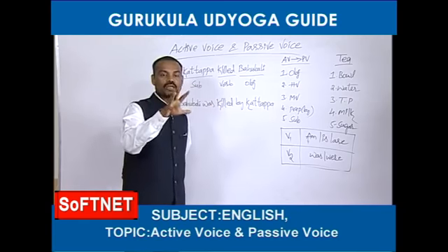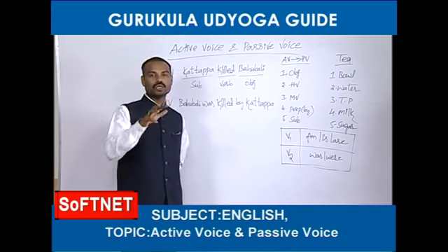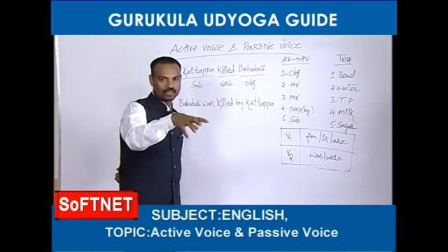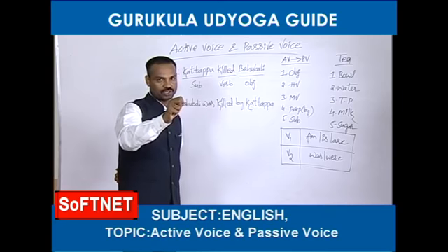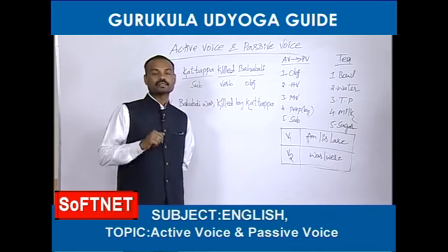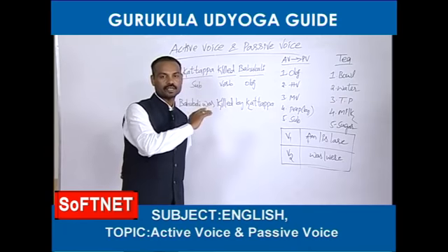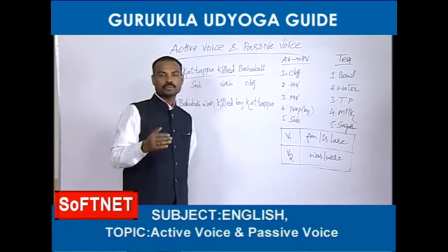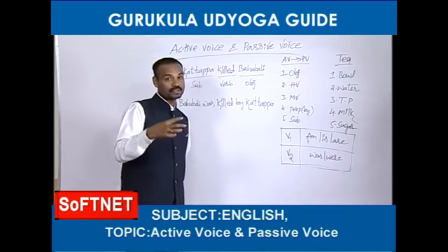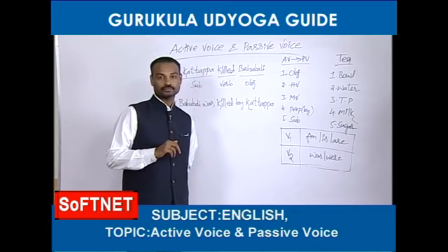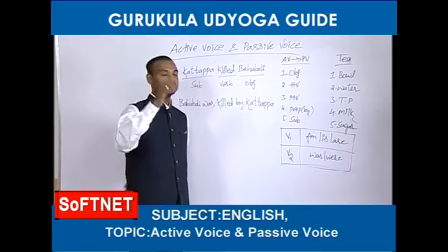Subject means doer of the action, a person who does that work. Next, passive voice: the sentence which starts with object is called passive voice. Object means a person who receives the result of that work.